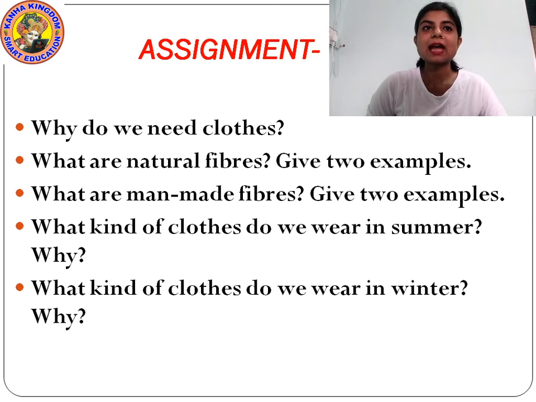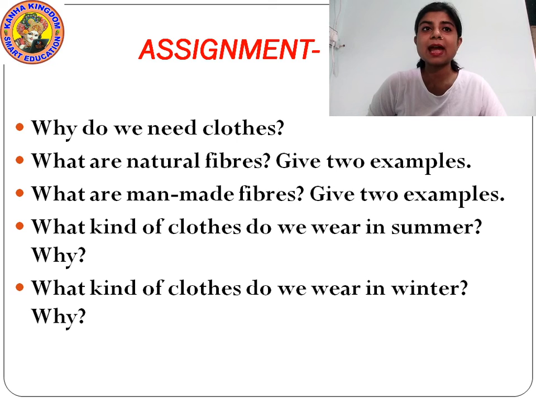Then what are natural fibers? Fibers that are obtained from plants and animals are called natural fibers. Give two examples of each. Then what are man-made fibers? Fibers that are made by man are called man-made fibers. Give two examples of each.